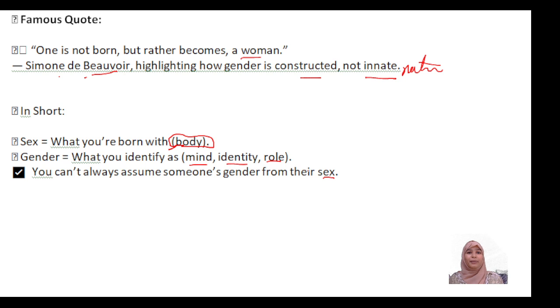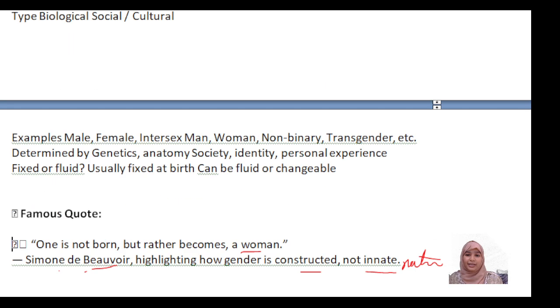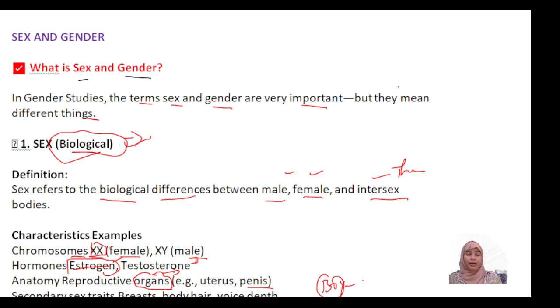If he's a male, he should behave like a male? No. Some hormones can affect the body, and for that reason behavior can also change. According to behaviors, we cannot completely justify biologically that this person is a male or a female. So this is about gender and sex, my first topic from the first concept of gender studies. Hope you guys have understood my class.